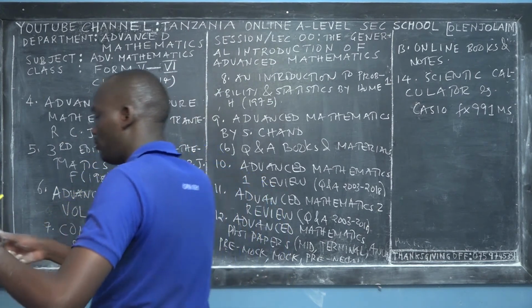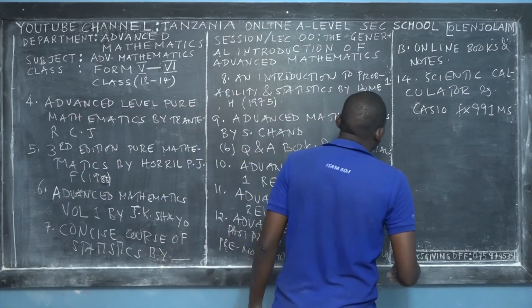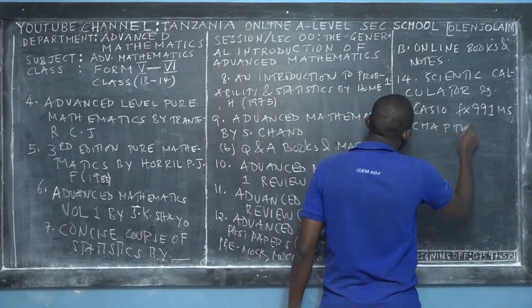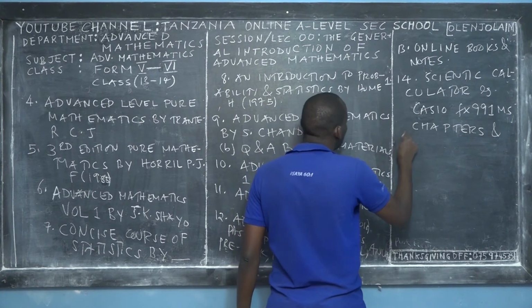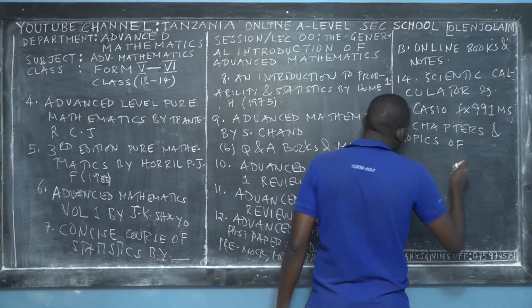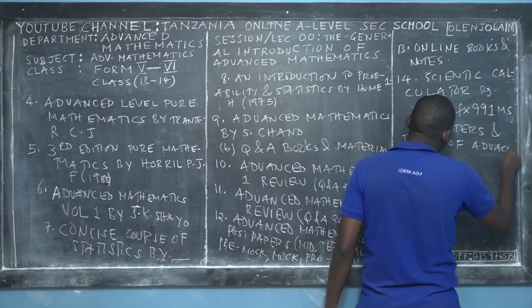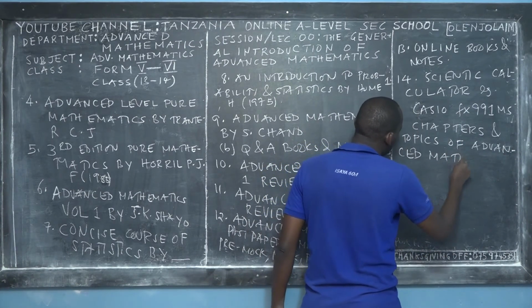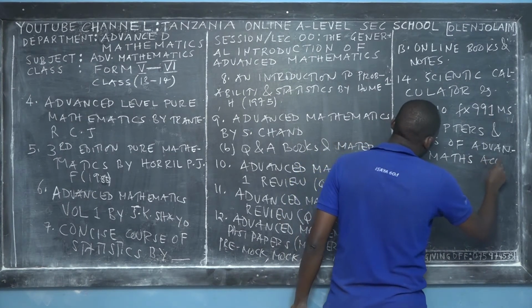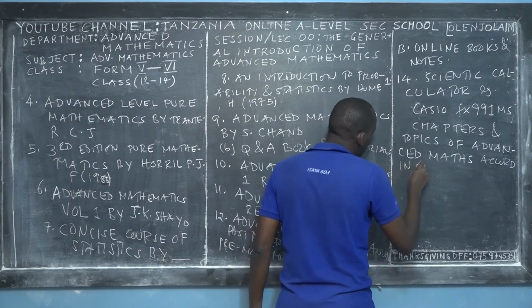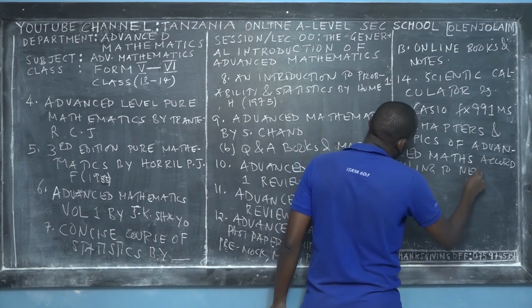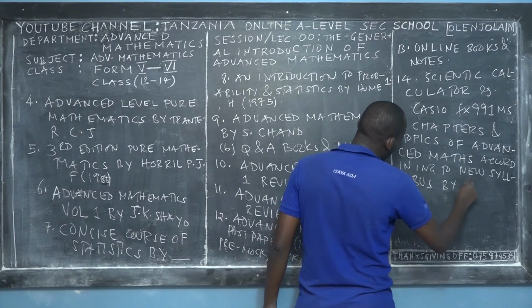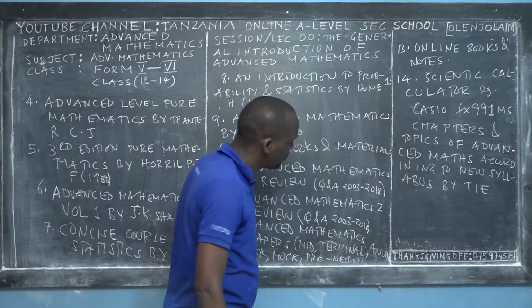Okay, before I end this session, or this general introduction to advanced mathematics, I would like to share with you the chapters and topics of advanced mathematics according to the new syllabus of advanced mathematics for secondary education by TIE.